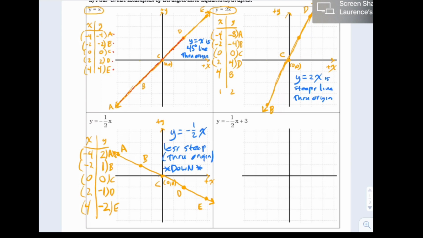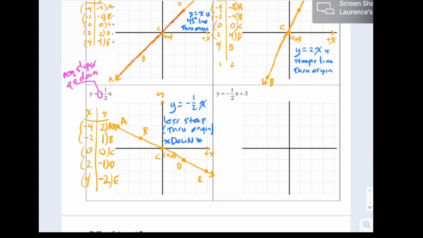Negative slopes will always go down. That's worth its own notation. Negative slopes go down. So again, we're talking about as you read left to right. As you read this line left to right, it's going down. If you have a negative slope, that's what's going to happen.